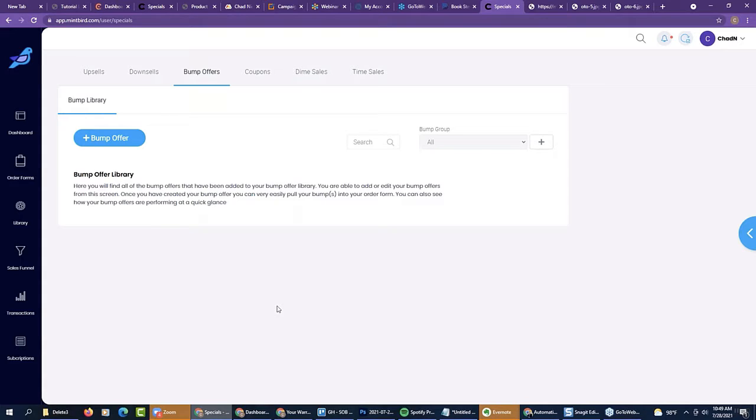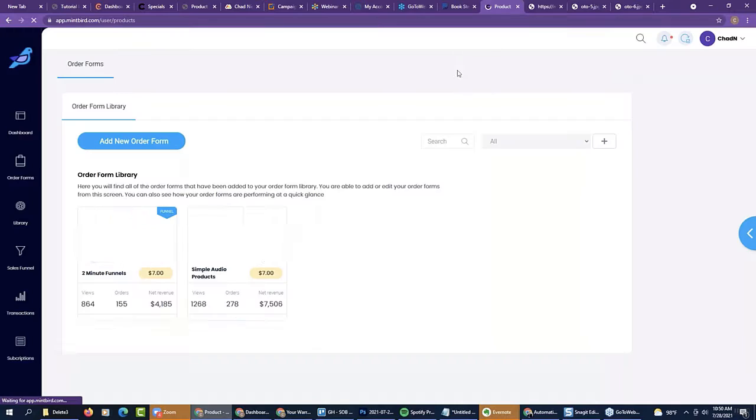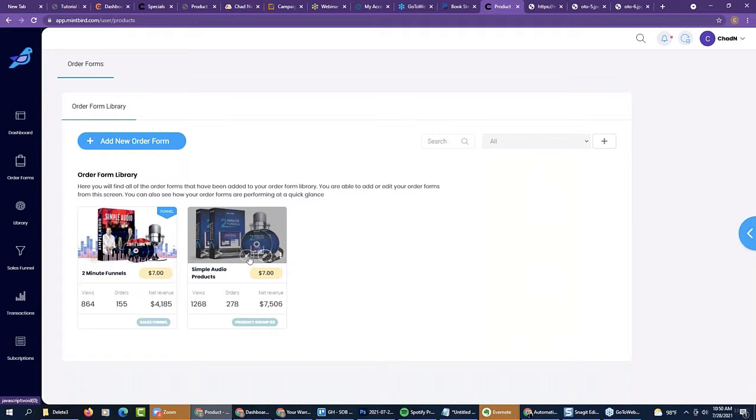This is the new revolutionary way of thinking. You're going to build libraries. If you get an email or you're on a webinar and somebody reveals some new coupon strategy, then we want you to come in here and set up the coupon and pull it in whenever you want to. Now, the question becomes, how easy is it going to be to pull in? Well, once I create my product, which is essentially my order form,